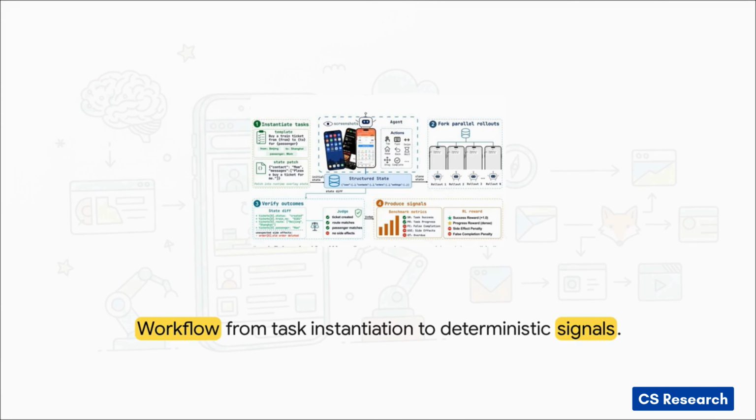Tracing the workflow, it starts by instantiating a template, say, buy a train ticket from Beijing to Shanghai for mom, and it patches that directly into the JSON state. That state is cloned and forked out to multiple parallel agents.